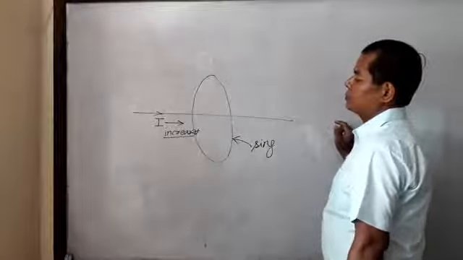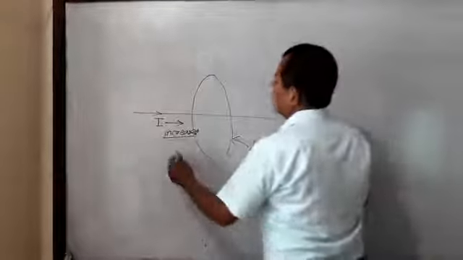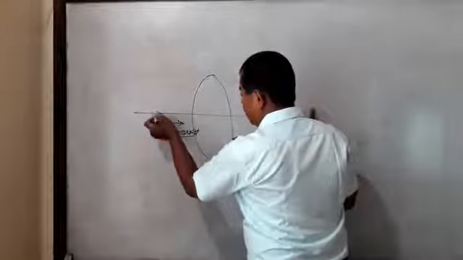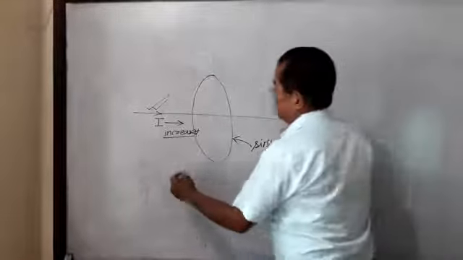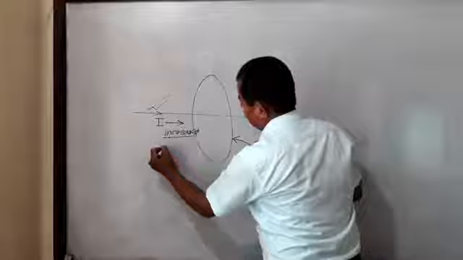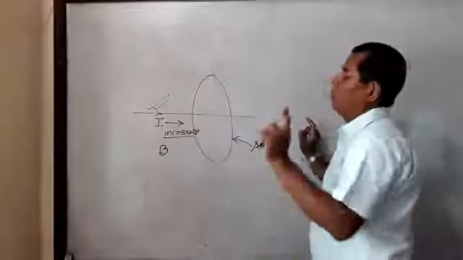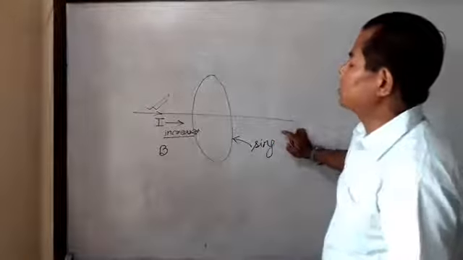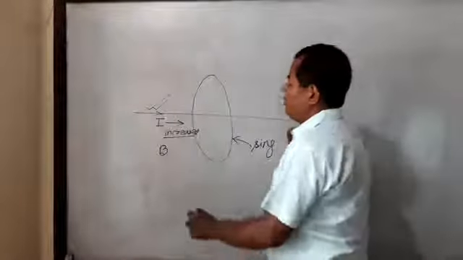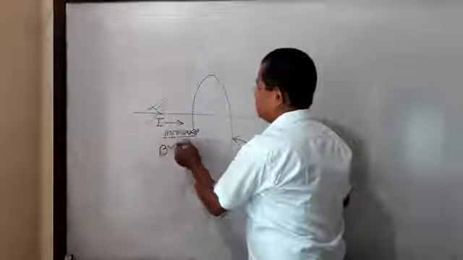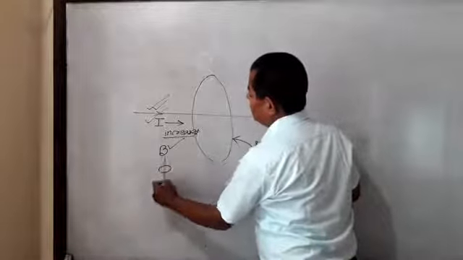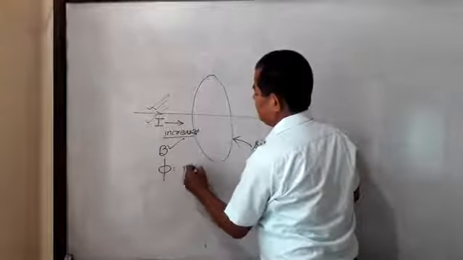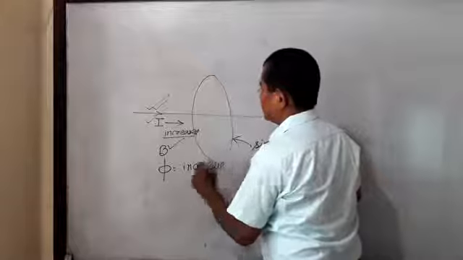Yes. How? Listen. When we increase the value of current in the wire, there is an increase in magnetic field. According to Biot-Savart's law, when the value of I increases, B increases. As B increases, there is an increase in flux. There is an increase in magnetic flux.